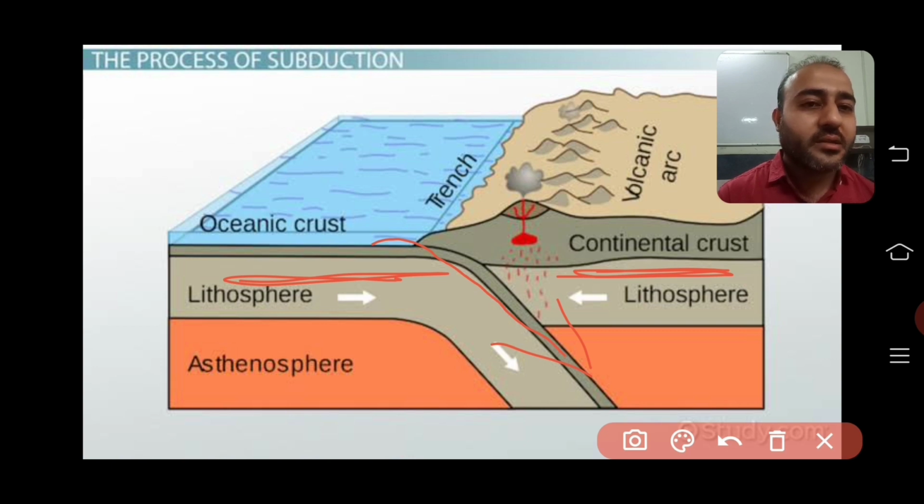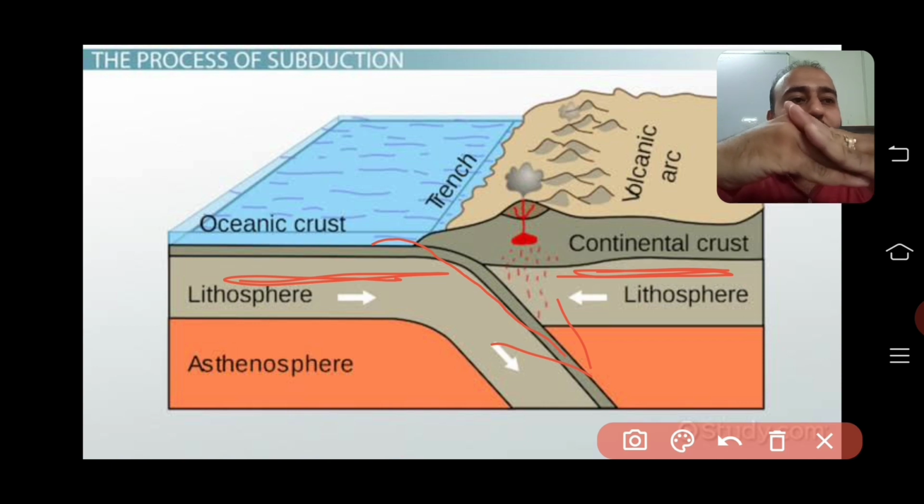I hope subduction is clear. Ultimately, subduction means the sideways or downward movement of the edge of a plate of the Earth's crust into the mantle beneath another plate. So one plate moves downward like this and the other plate moves upward.